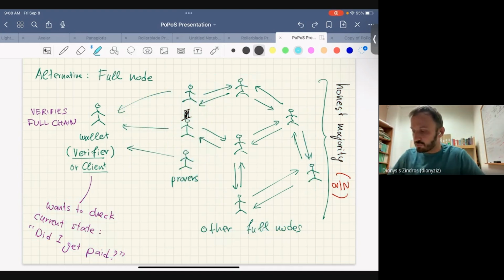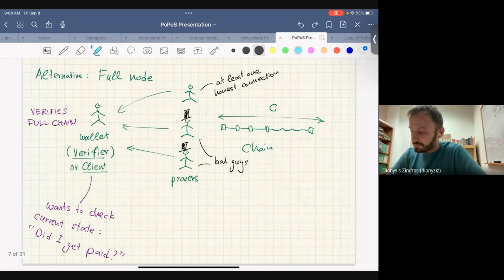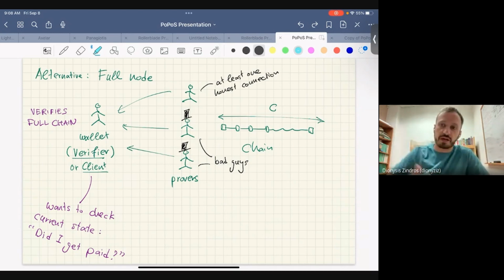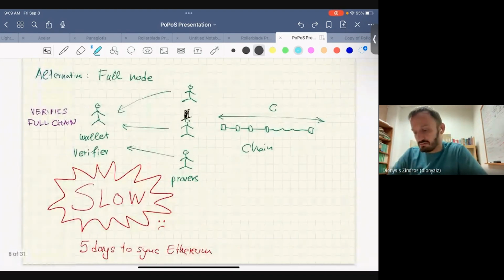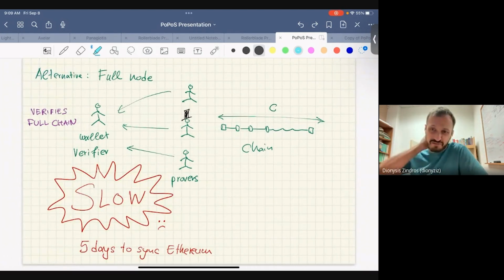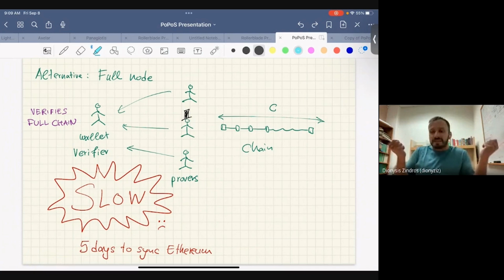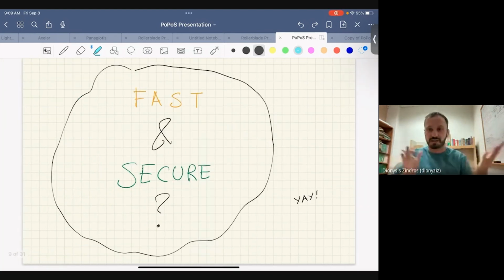And you can imagine this is pretty slow to validate. So how does this look? Well, they are maintaining the chain, and they're sending you everything, right? They're sending you all the transactions, all the blocks, and you need to check all of these things. And this is about 5 days to sync right now on Ethereum if you have a very fast connection. It's not super good, right? So we have these two alternatives. One is you connect to Infura, you're super fast. On the other hand, you're a full node and you're super slow. It's not very good. So can we do both fast and secure? That would be a nice combination. So that's the purpose of this talk. How do we do that?